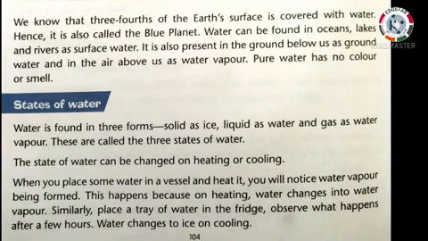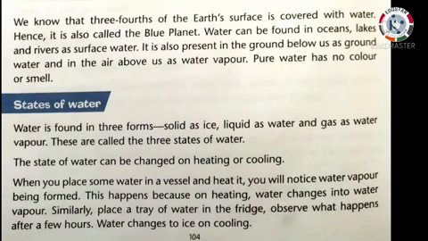Water can be found in oceans, lakes, and rivers as surface water. It is also present in the ground below us as groundwater and in the air above us as water vapor.